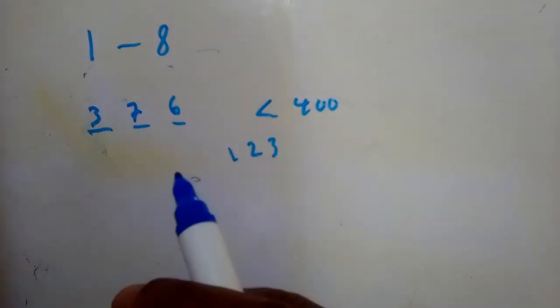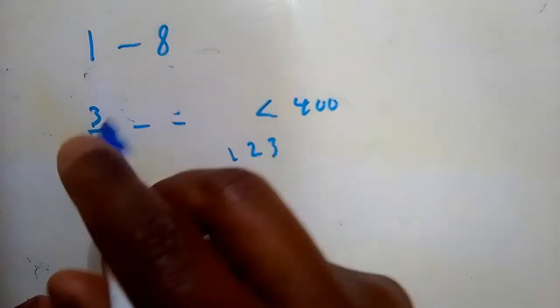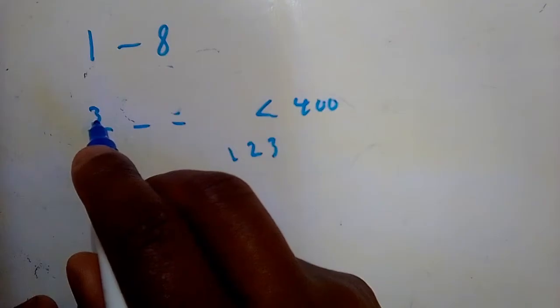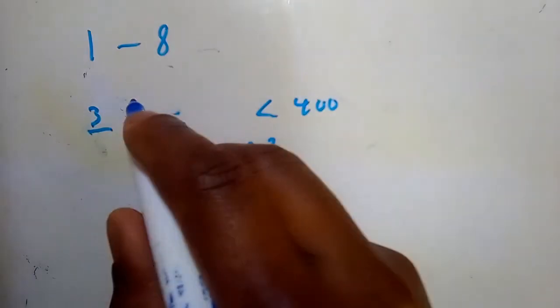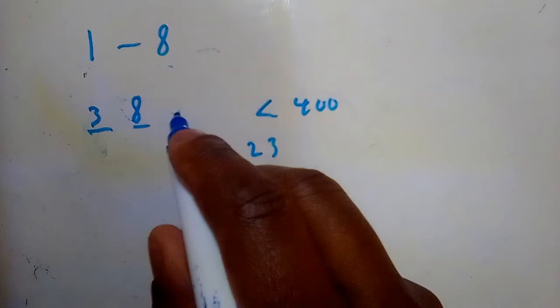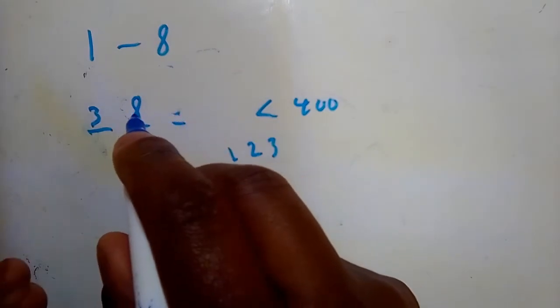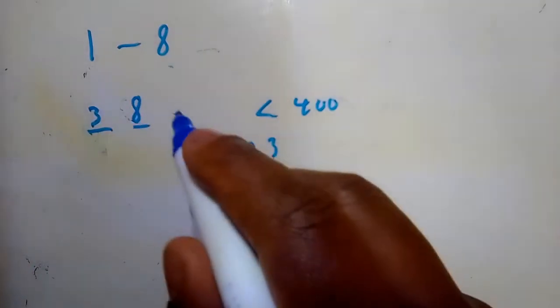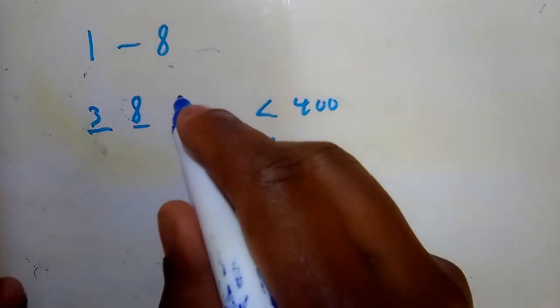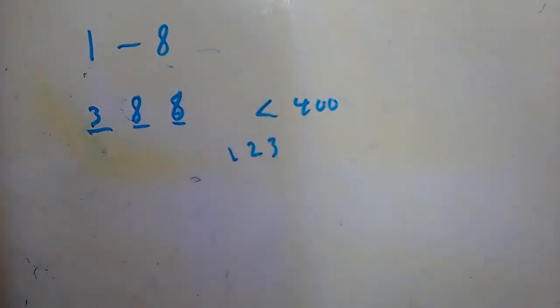But if they say they're allowed to be repeated, it means that here, even though we used one of the numbers, we can still use it again, so we still have the full 8 choices, right? And then here, even though we used one of the 8 choices again, we still can repeat it, so we're still going to have 8 choices again. So it would have been multiplication, multiplication, right?